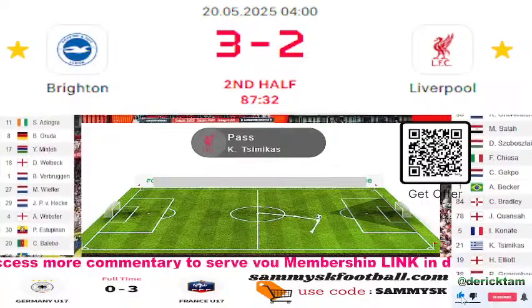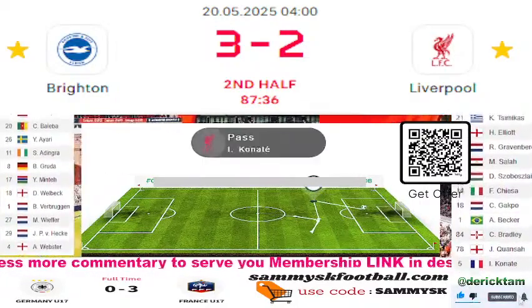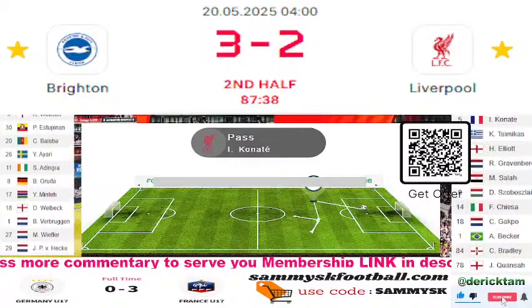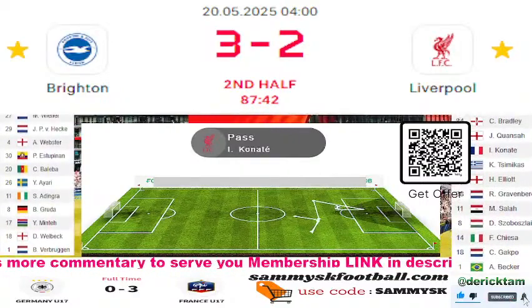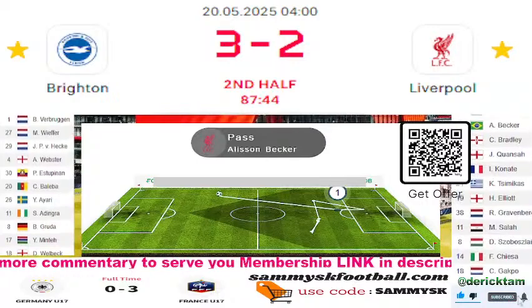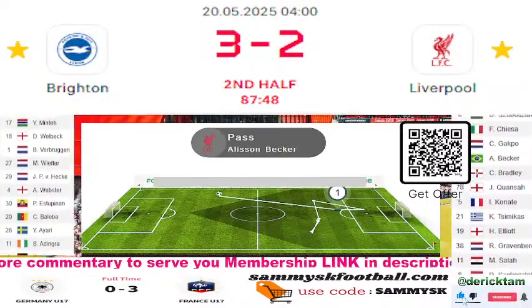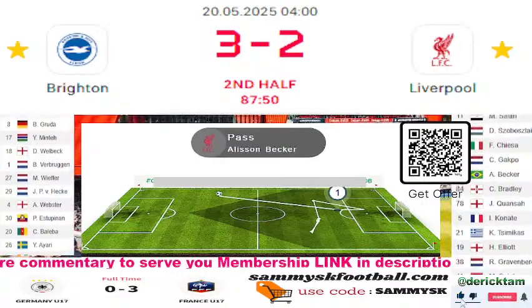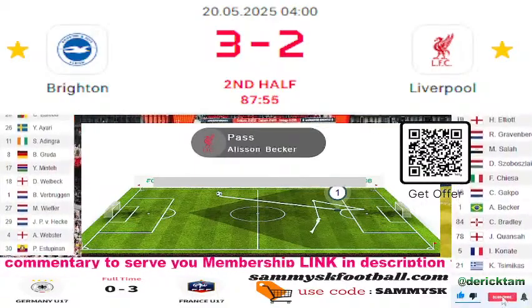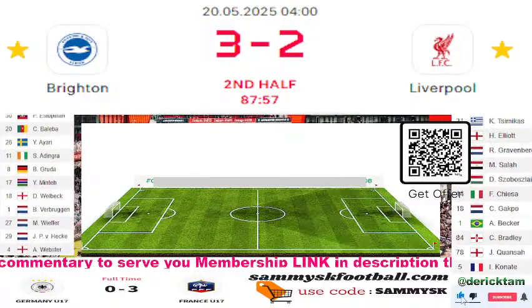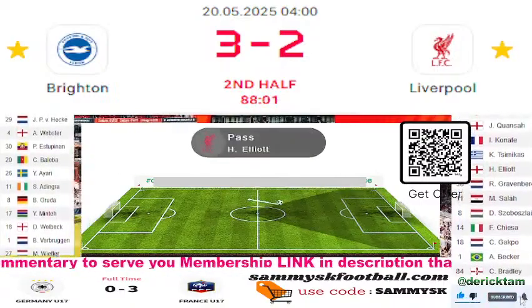Well, it's amazing for Brighton. Scored first at Anfield, didn't manage to get over the line, ended up losing that game. But Liverpool have given up 13 points from winning positions this season, and it could be that they're going to give up another 3 points here. The Seagulls have now scored 14 goals in the last 10 minutes of Premier League matches. That sort of endurance, resilience, resolve to get over the line might be what takes them into European competition.